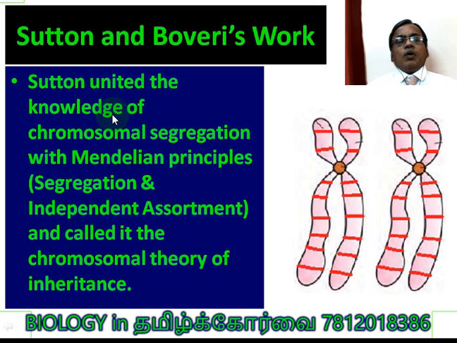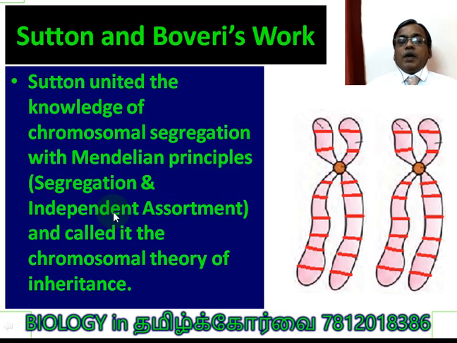Sutton united the knowledge of chromosomal segregation with Mendelian principles. This is one of the wonderful works. He united the knowledge of chromosomal segregation that we are able to see under the microscope with the Mendelian principle he put forward, without seeing the movement of chromosomes under the microscope during cell division. Both now come true. It means the Mendelian principle, which he put forward without seeing the factors or chromosomes under the microscope, came true. It matches the modern scientific concept of chromosomal separation.